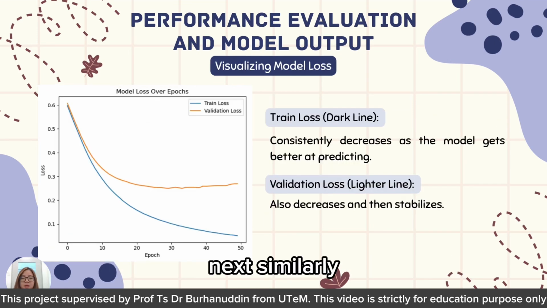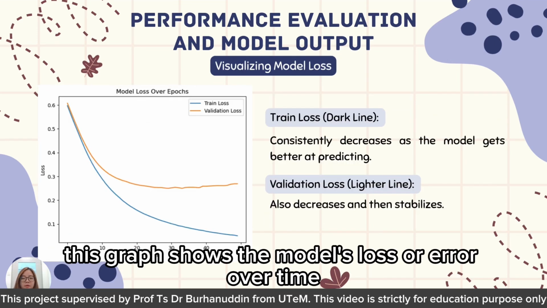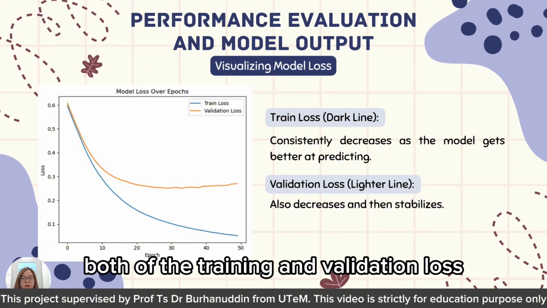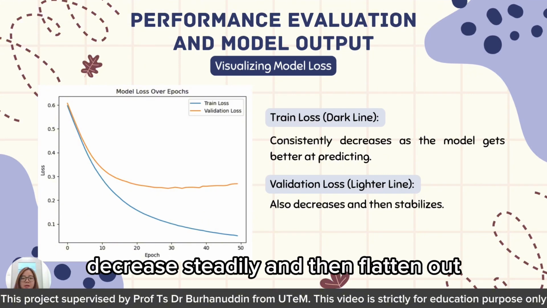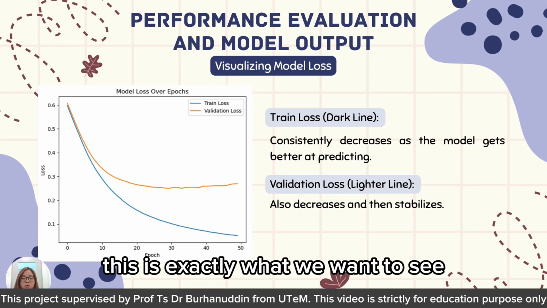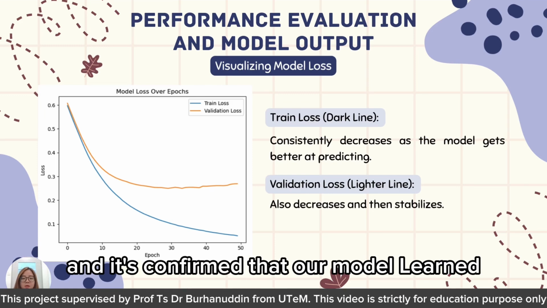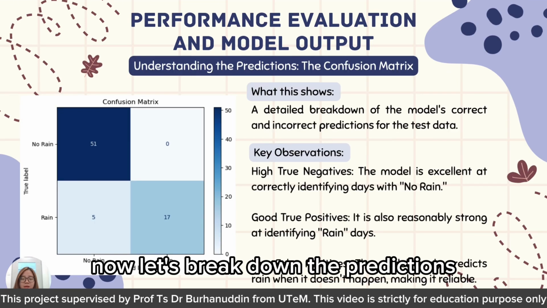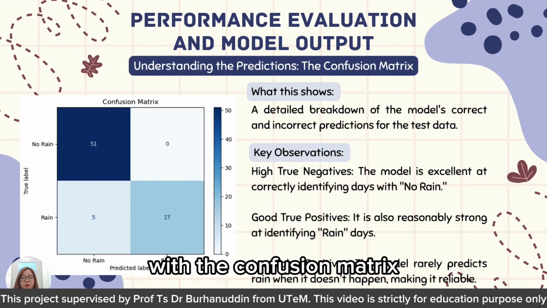Similarly, this graph shows the model's loss, or error, over time. A lower loss means better performance. Both the training and validation loss decrease steadily and then flatten out. This is exactly what we want to see, and it confirms that our model learned to minimize its errors and avoided overfitting.